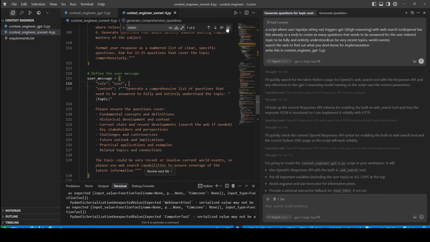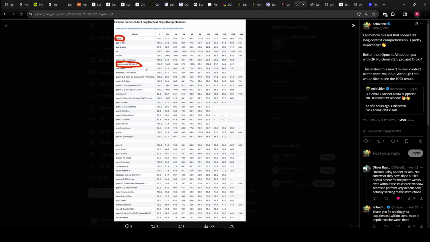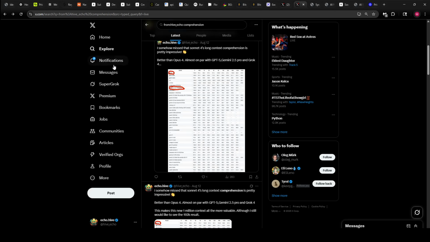So, in my opinion, GPT-5 wins this hands down. One important thing here, at least as far as I am concerned, is that GPT-5's long context comprehension is great, and so is Sonnet's. I can show this to you. One sec. Okay, so here is GPT-5, here is Sonnet. They both are great at long context comprehension. This is from Fiction Live Bench. So there's no problem there.